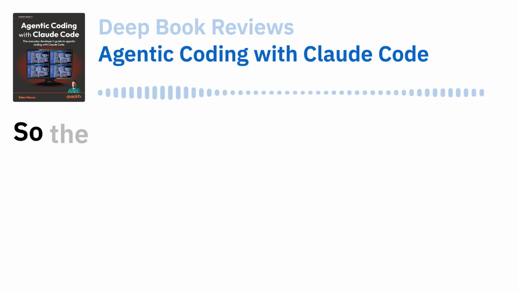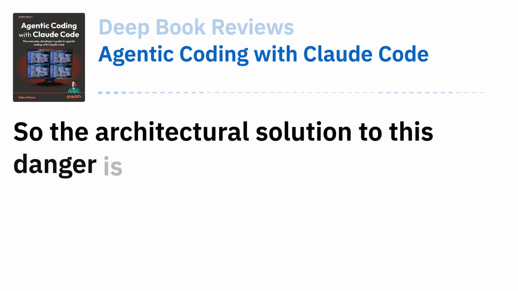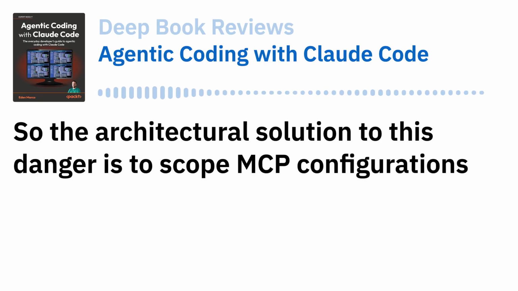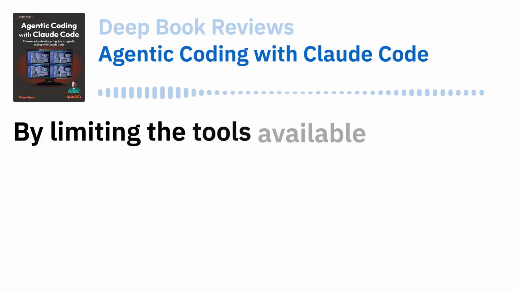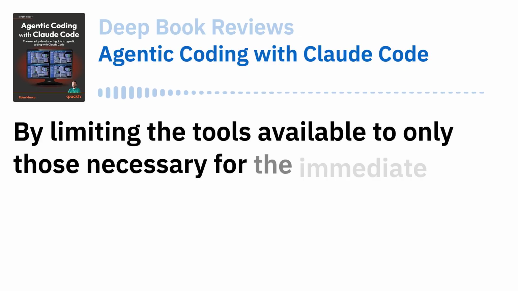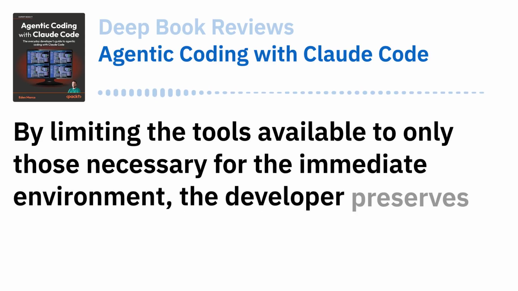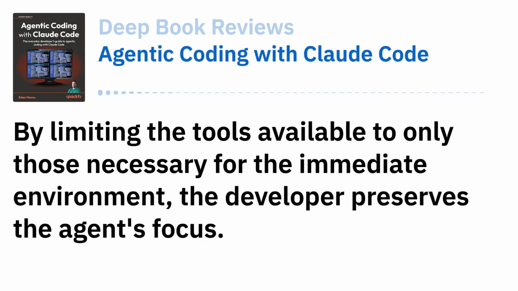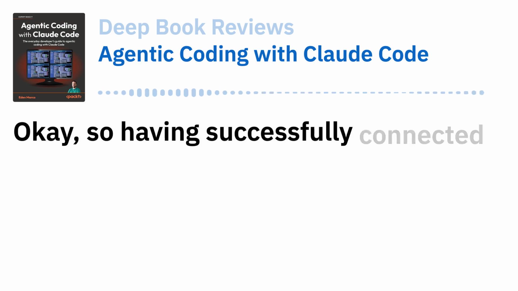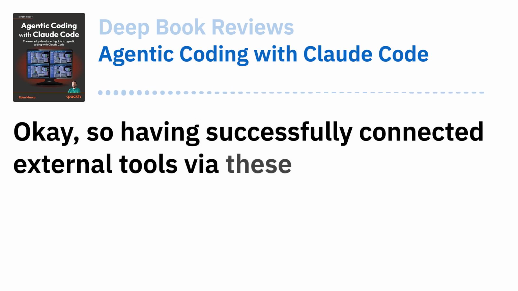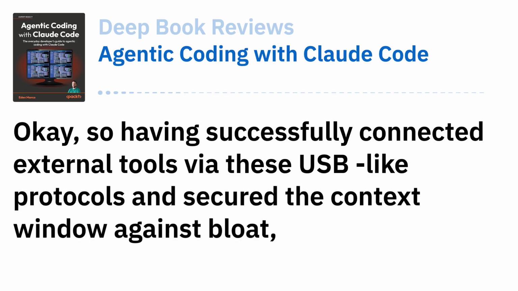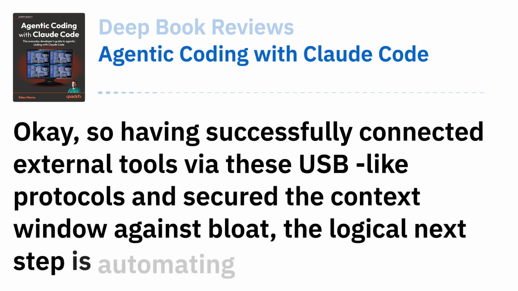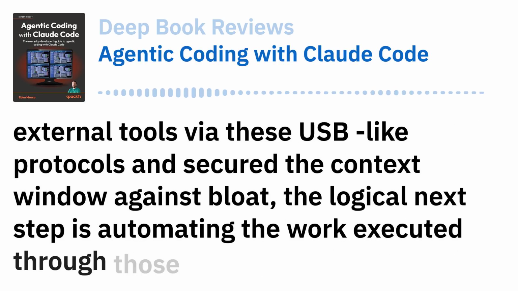It is. So the architectural solution to this danger is to scope MCP configurations strictly at the project level. By limiting the tools available to only those necessary for the immediate environment, the developer preserves the agent's focus. Okay, so having successfully connected external tools via these USB-like protocols and secured the context window against bloat, the logical next step is automating the work executed through those connections.